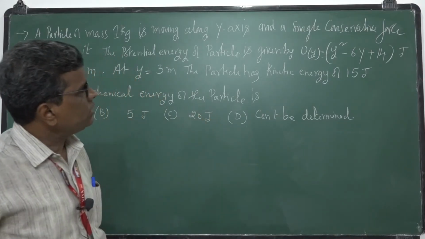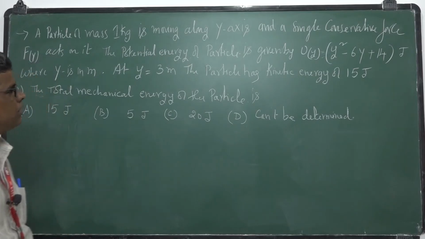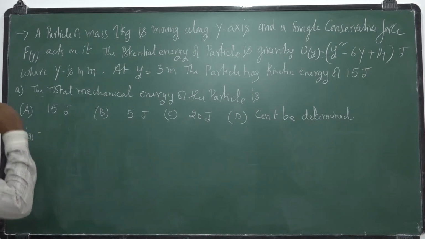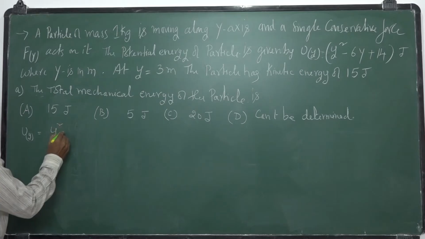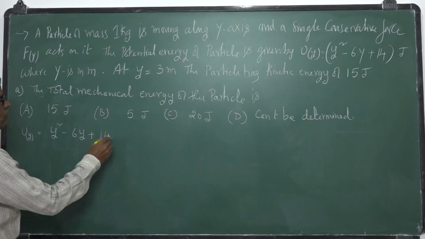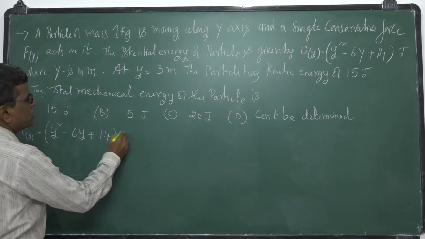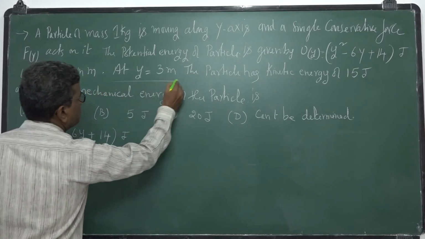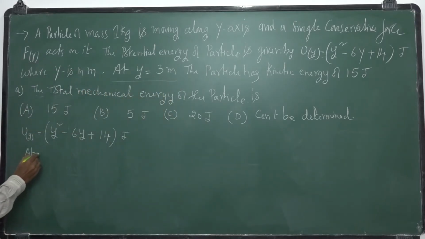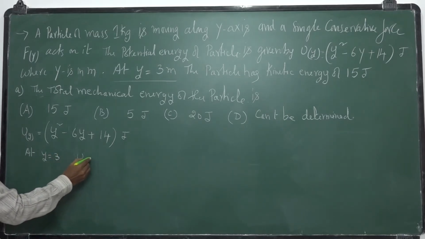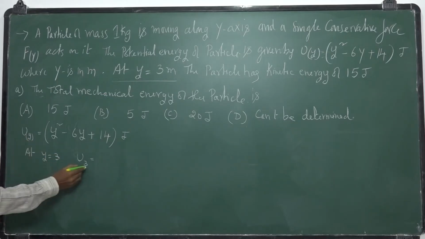Here the potential energy of the particle is given. Potential energy is a function of y, given as y square minus 6y plus 14 joules. At y is equal to 3 meters, I want the potential energy. Instead of y, you substitute 3.